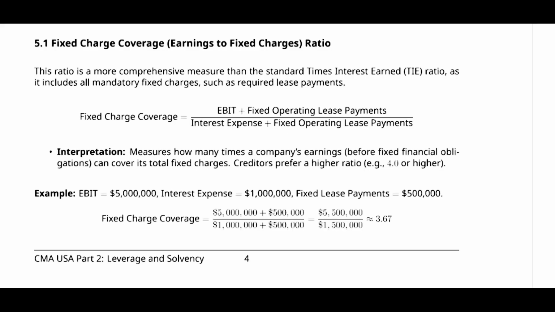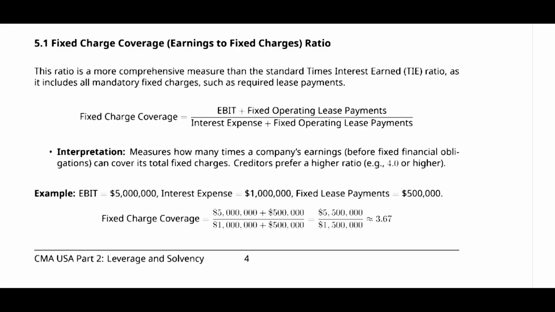In the interpretation, it measures how many times the company's earning can cover its total fixed charges by using its operating income.